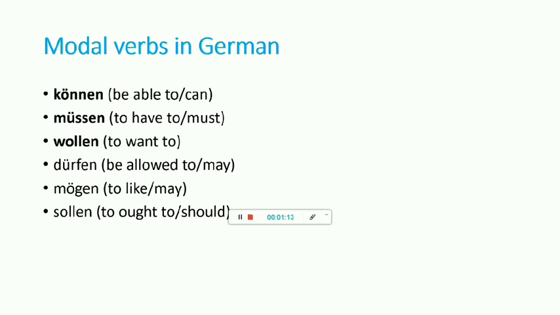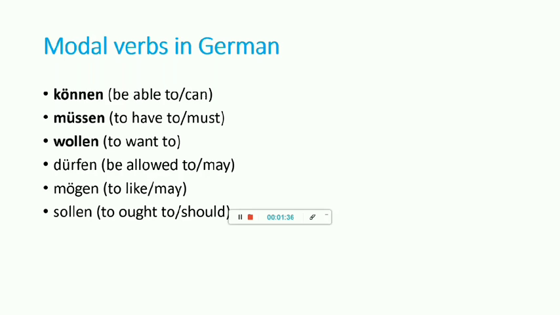So können means can. I can do it. I am able to do it. So können means can or to be able to. Müssen is the second modal verb. Müssen means must, or it also means to have to. I have to do it, or I must do it.